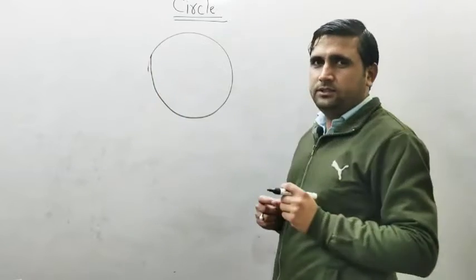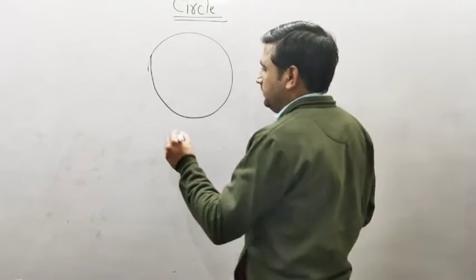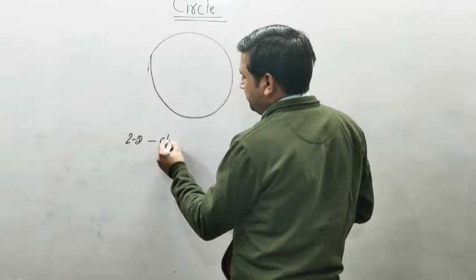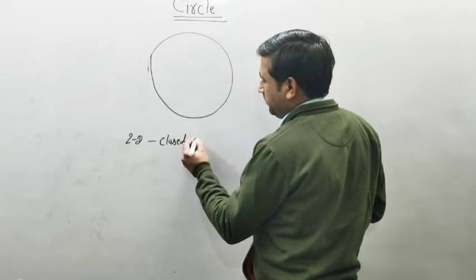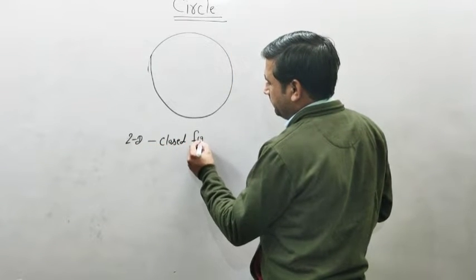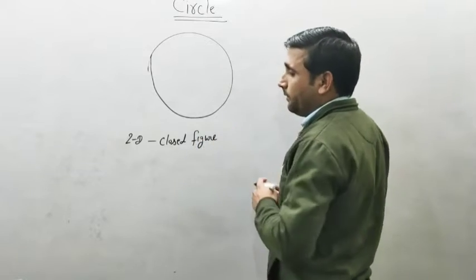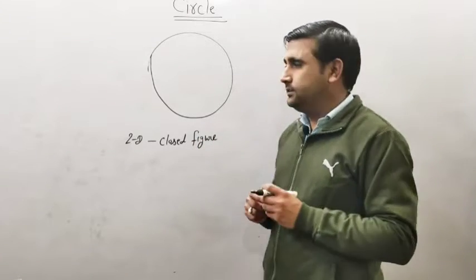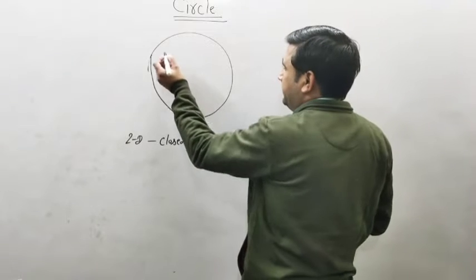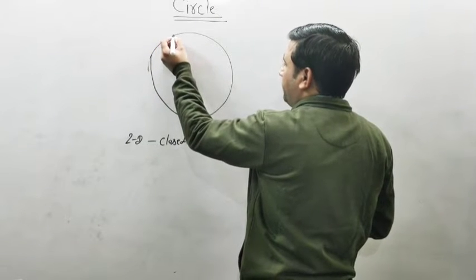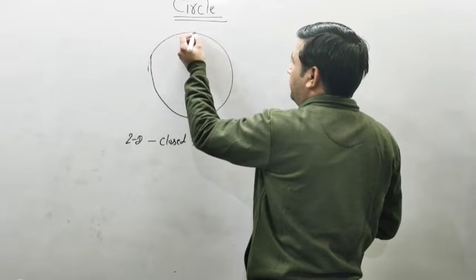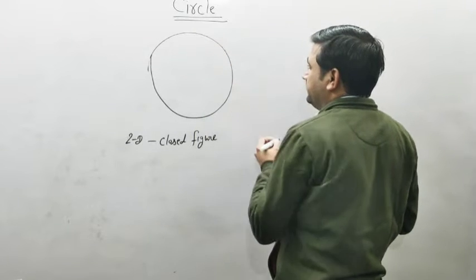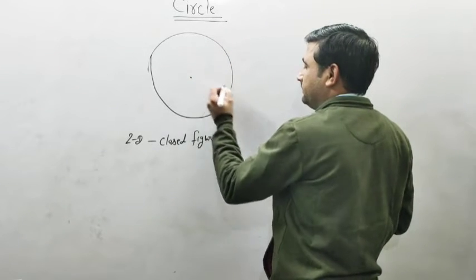So simply, a circle is a two-dimensional closed figure consisting of all the points in a given plane that are equidistant from a given point, known as the center.